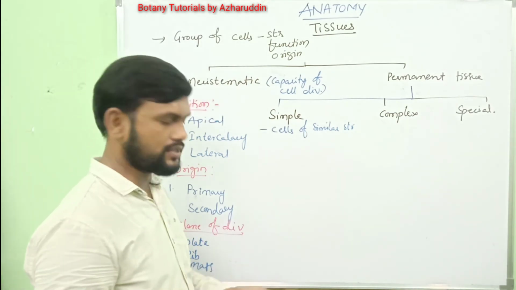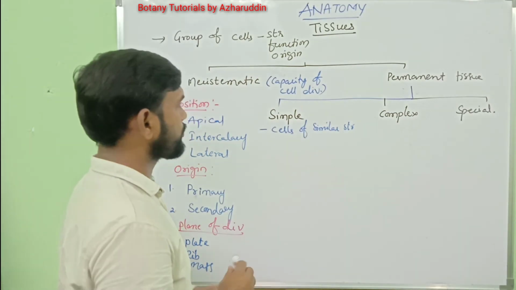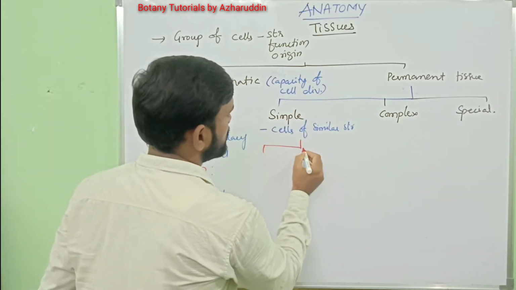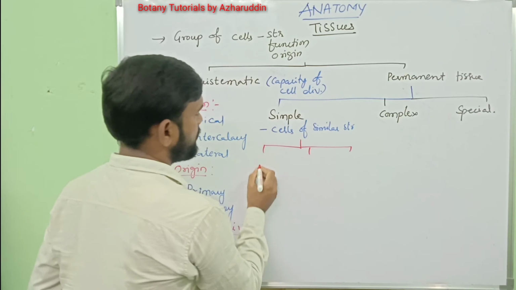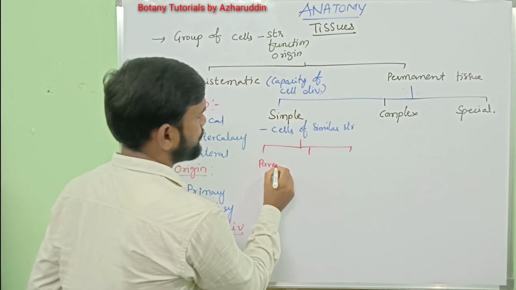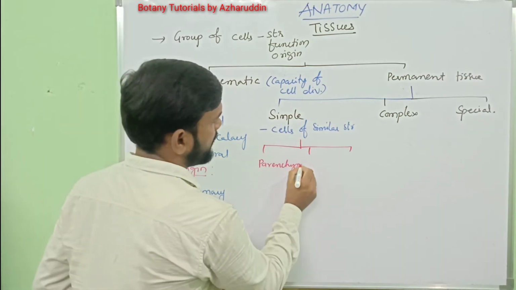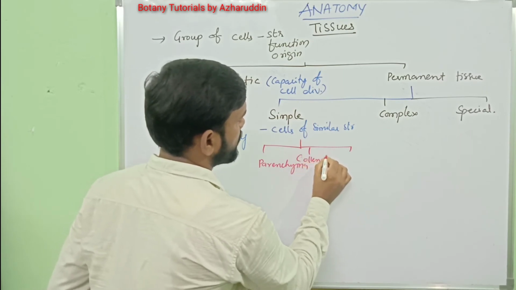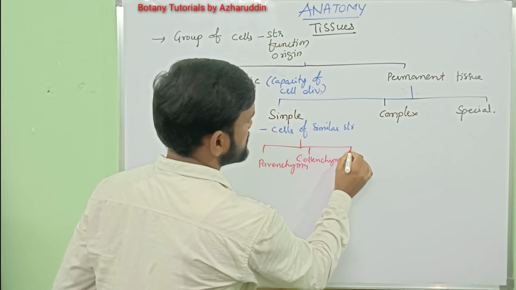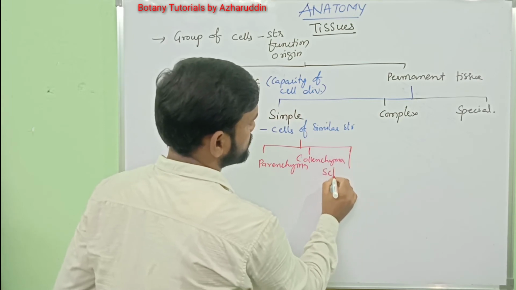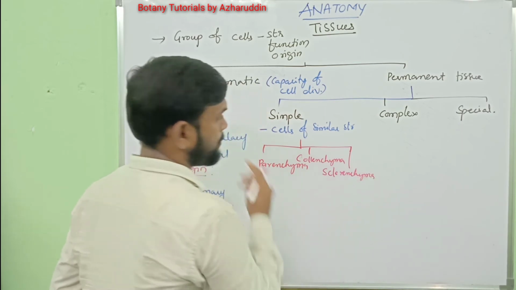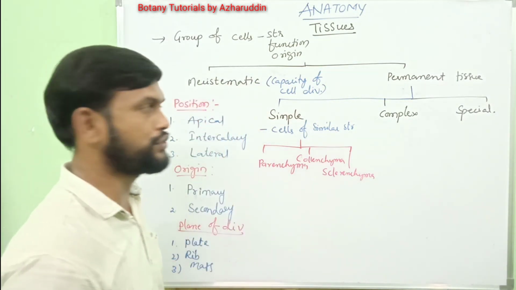Again, simple tissues are divided into three types. They are, number one, parenchyma, and second type is collenchyma, and third type is sclerenchyma. These three types are present under simple tissues.